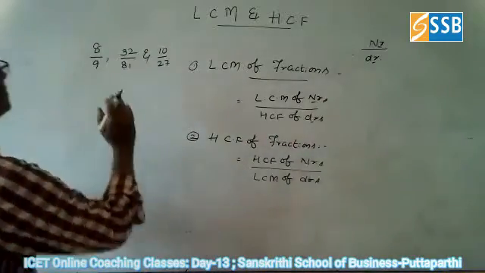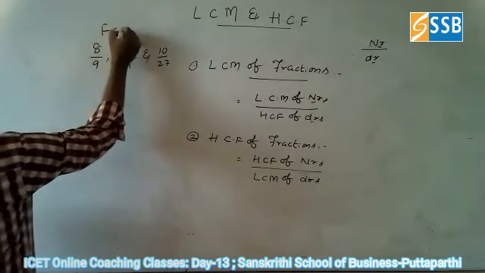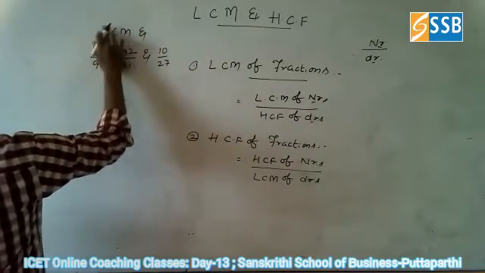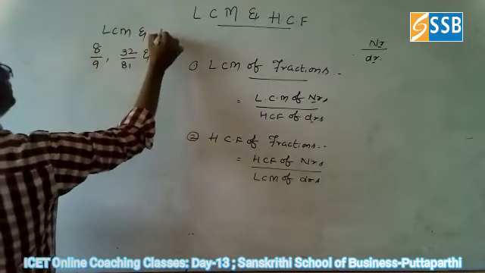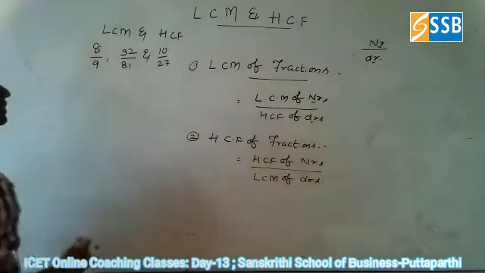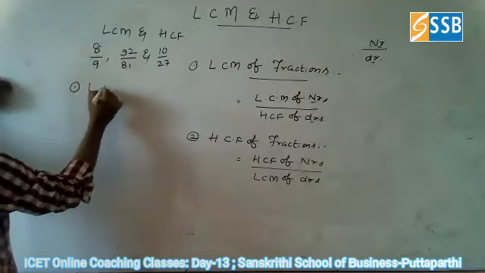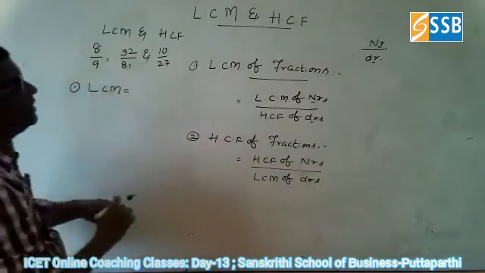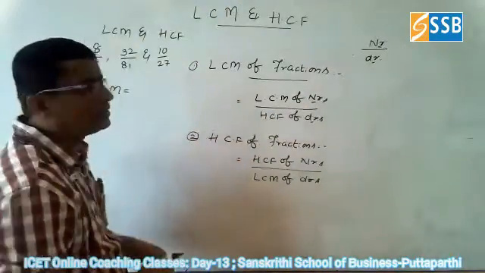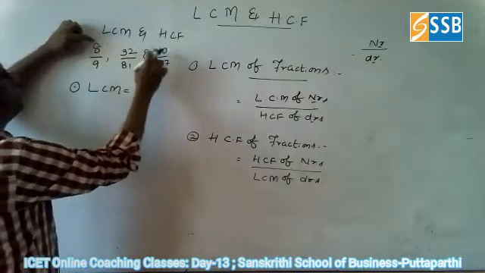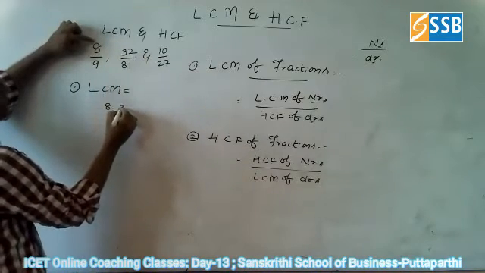This is the highest difficulty level for you in the examination. LCM and HCF, it is easy. So first of all, find the LCM. How can you find the LCM? Go for finding the LCM of the numerators. What are the numerators here? 8, 32, 10.